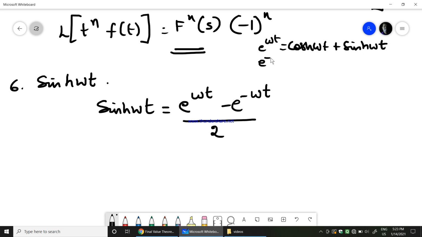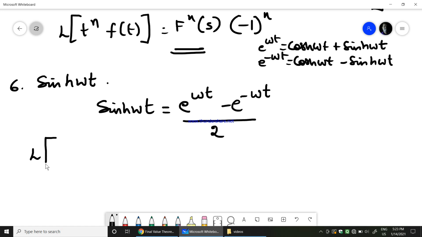Similarly, e power minus omega t can be written as cosh omega t minus sinh omega t. So if you subtract both, you get 2 sinh omega t. 2 gets cancelled if you divide by 2. Therefore, you are left with sinh omega t.